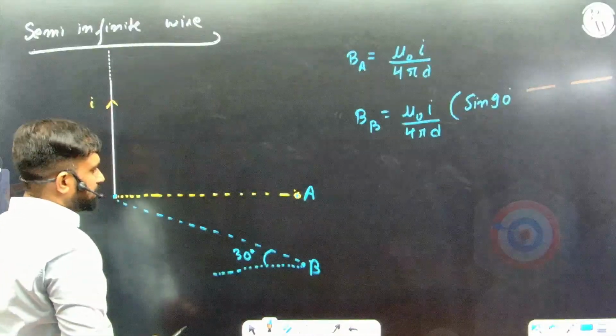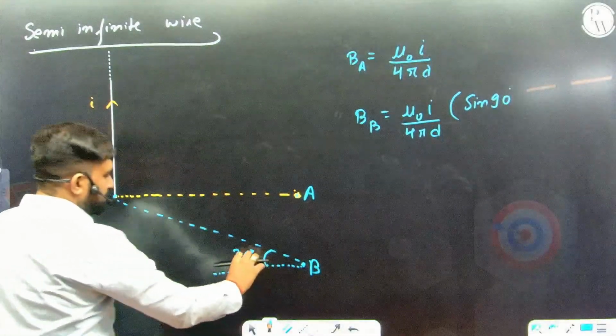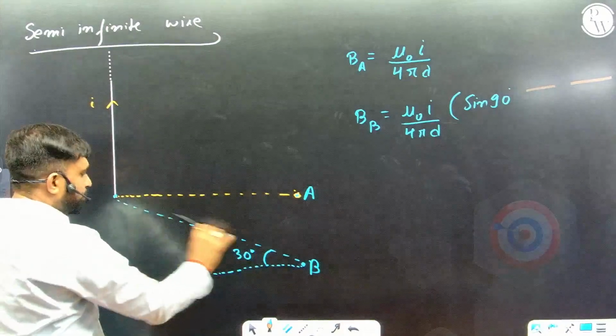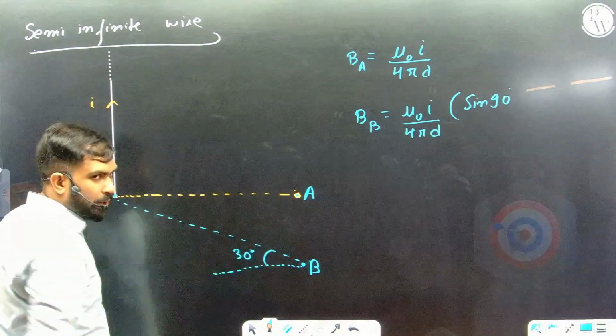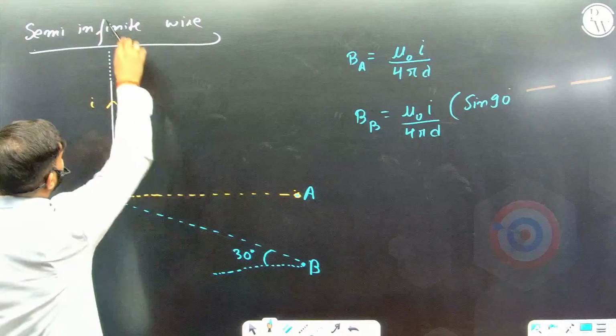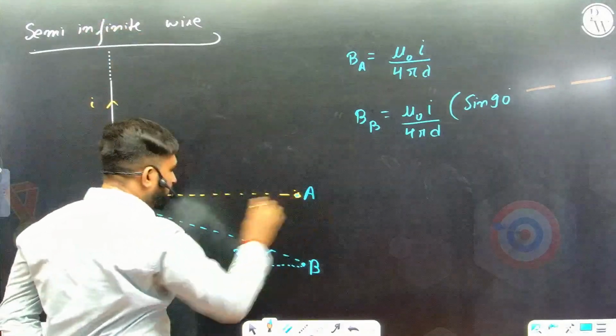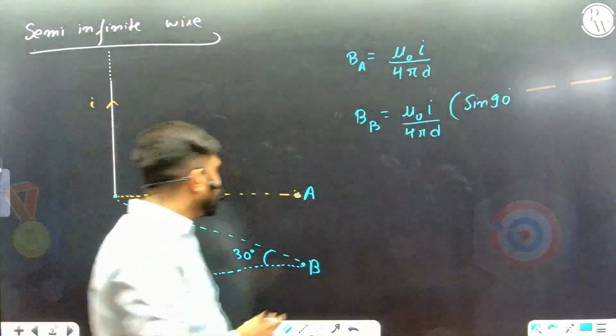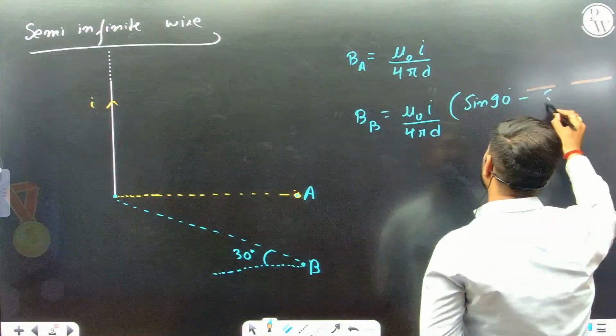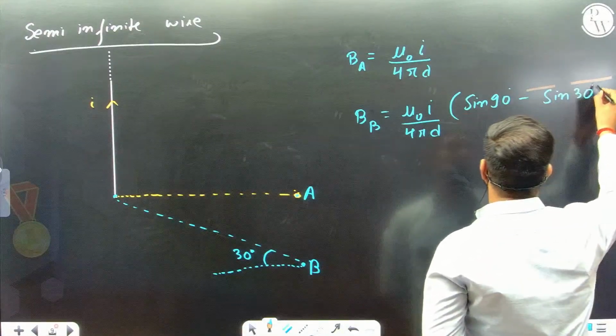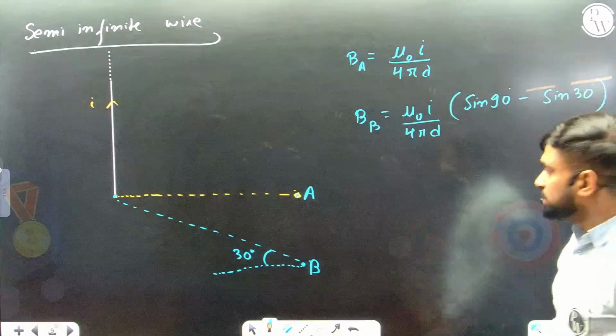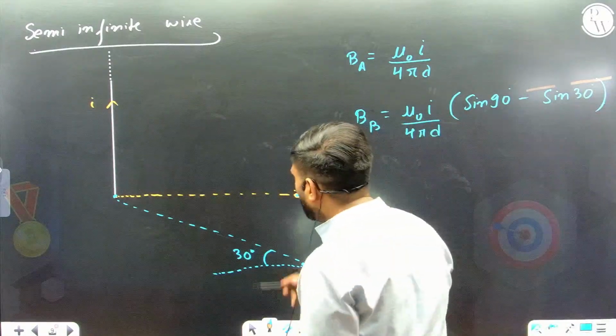While in this example, the line joining the endpoint and B is going clockwise, and the line joining the upper endpoint and B is also going clockwise. So I must put minus 30 here. That only will give me the correct answer. Just remember how we are taking the angle.